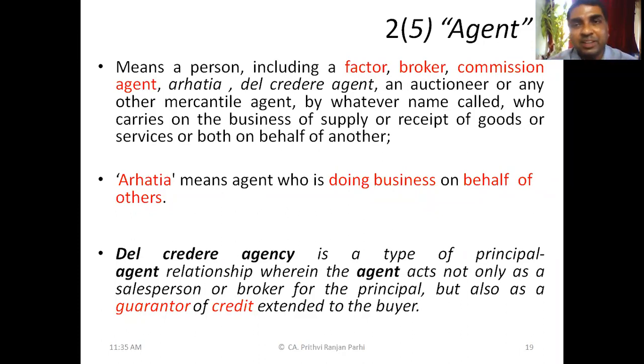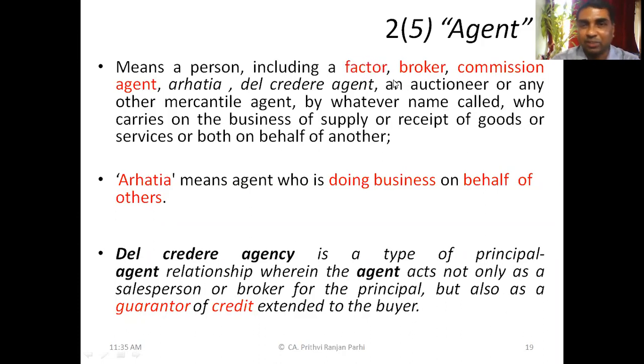So basically this meaning is that a person who supplies goods or services on behalf of another can be called an agent. It may be called a factor. Factoring services, you can say in the banking sector, these kinds of agents are there. What they can do, they can take your sundry debtors and give you some money, or sell those sundry debtors to somebody else.